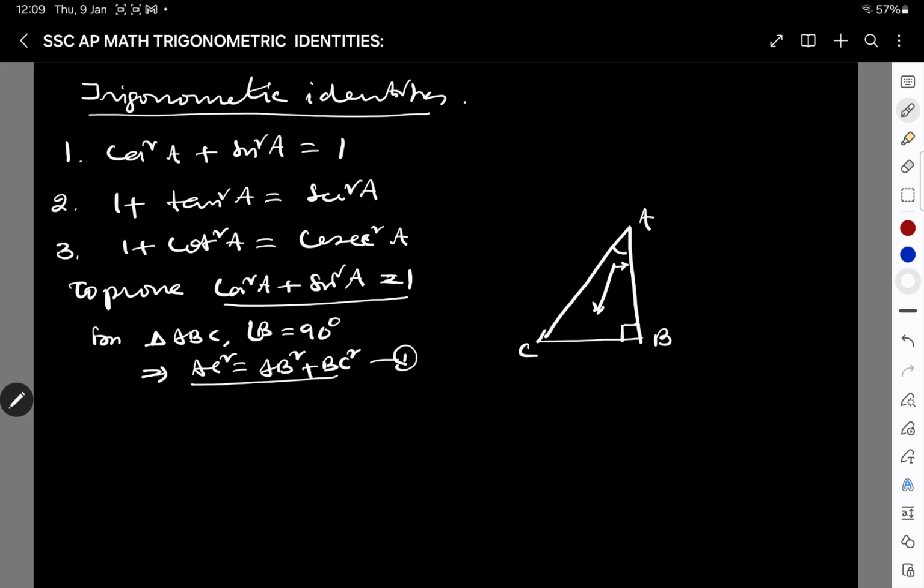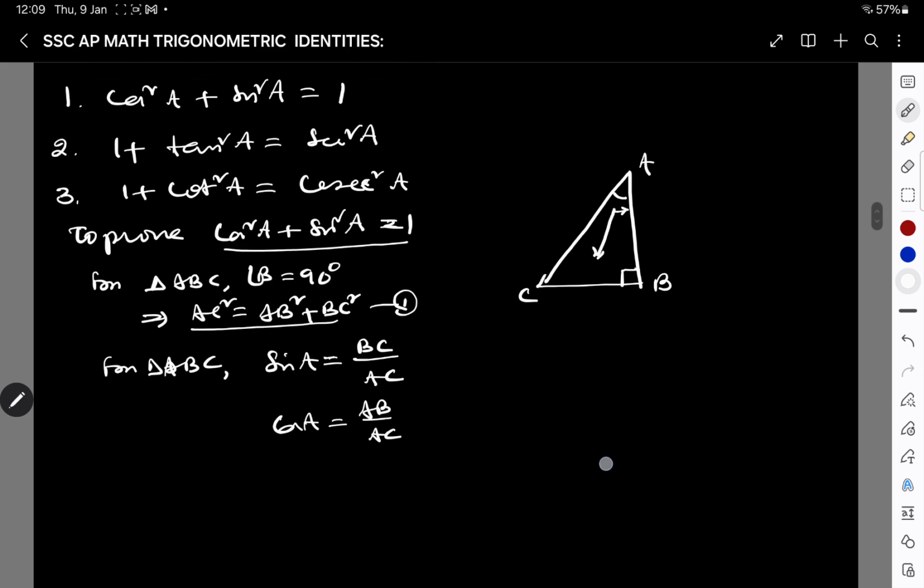Now, from triangle ABC, what is sin A? Sin A is opposite by hypotenuse, and opposite is BC, and hypotenuse is AC. And what is cos A? Adjacent AB by hypotenuse AC.